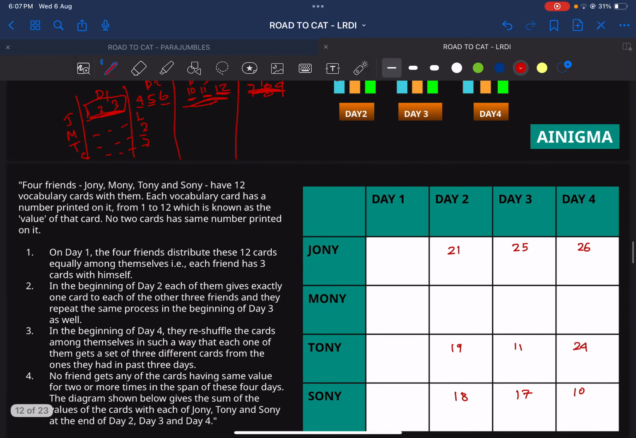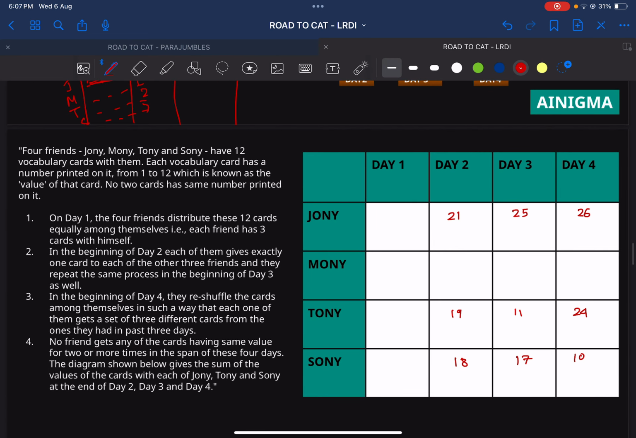So what I've done, I have quickly made a 4x4 table illustrating day 1, day 2, day 3, and day 4, and I've written the values in the blocks below. Now, starting from this set, the first thing is that we have made sure that Joni will get the values 1, 2, 3, 4, 5, 6, 7, 8, 9, 10, 11, and 12 in any way. I don't know in what order, but he will get the values from 1 to 12.